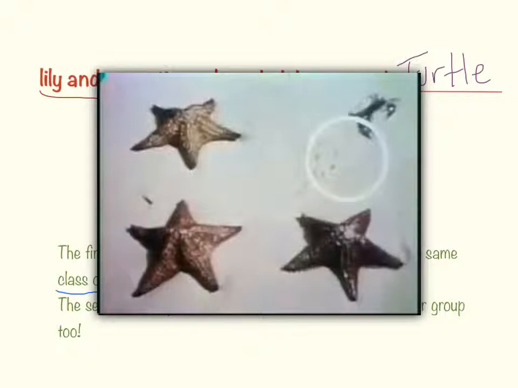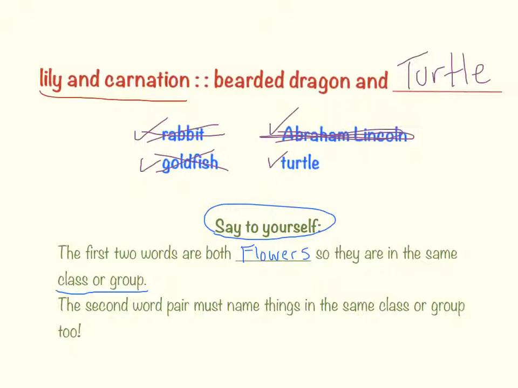Alright, that is the wonderful world of TV that Mr. Shrake grew up on. It's awesome. Alright, hope you enjoyed that.